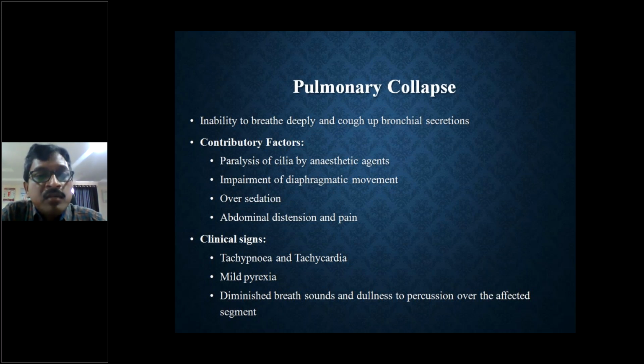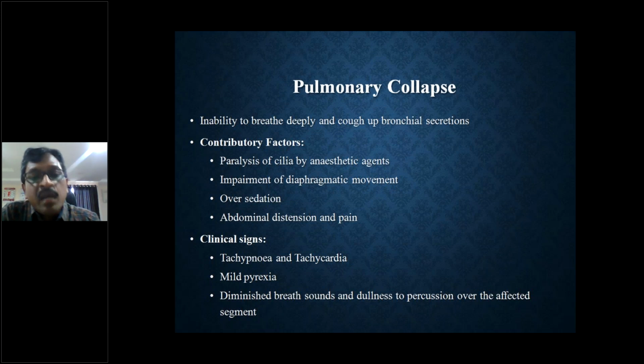The contributory factors are paralysis of the cilia by anesthetic agents, since the secretions can be coughed out with the help of cilia. If the cilia are paralyzed by anesthetic agents, he cannot cough out bronchial secretions. Also, impairment of diaphragmatic movement, over sedation where his reflexes are not regained to the full or strong effort he had in the preoperative period, and abdominal distension and pain. These are the contributory factors causing collapse of the pulmonary system.